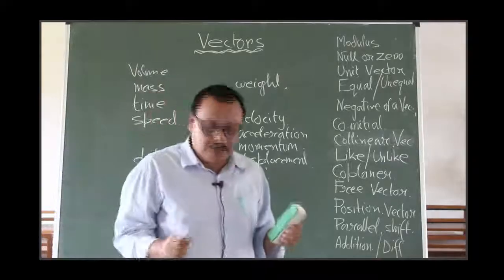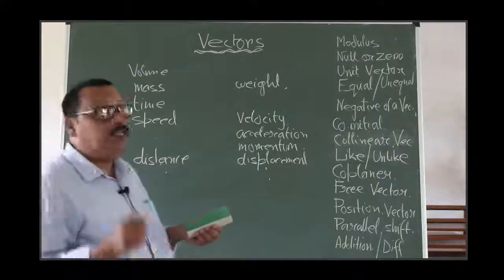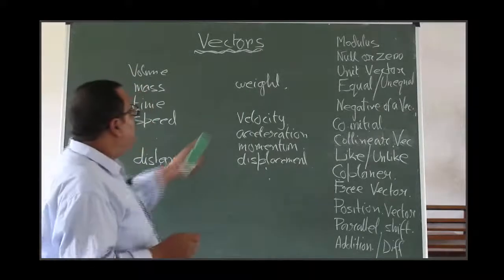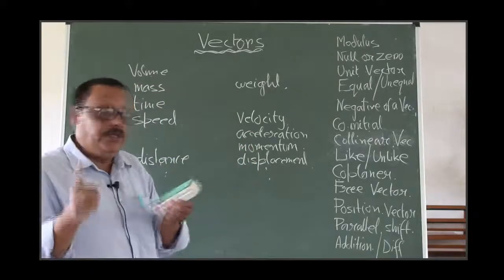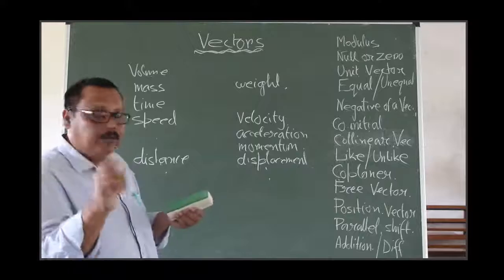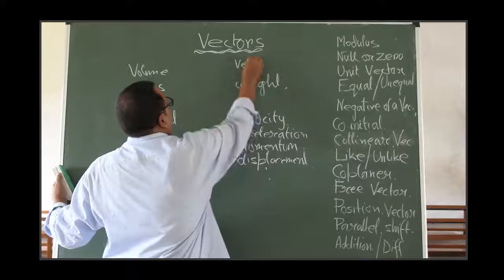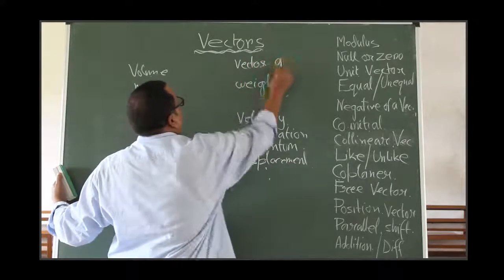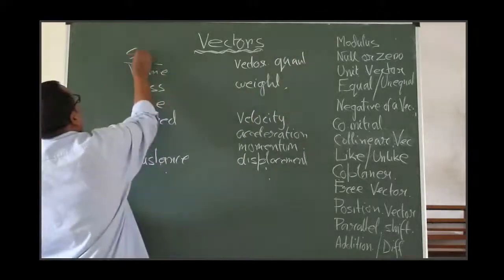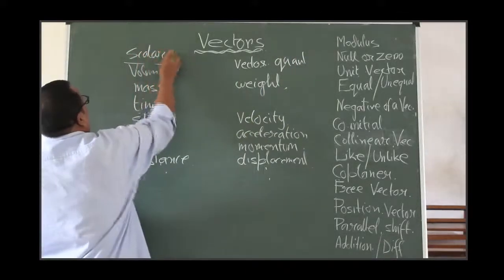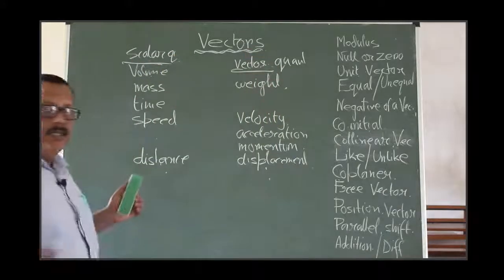So the quantities with only values are called scalar quantities, right? And the quantities which have values as well as the direction, both, these are called vector quantities. Vector quantities and scalar quantities, right?